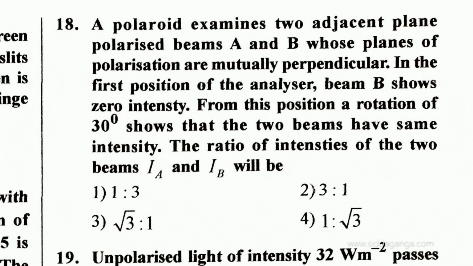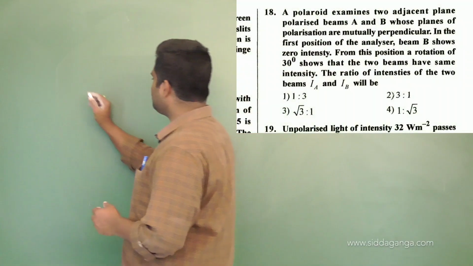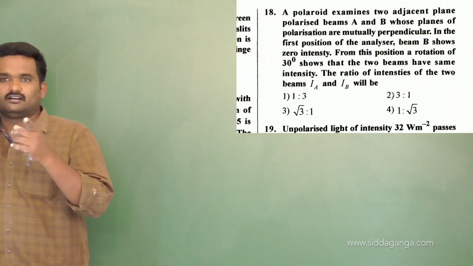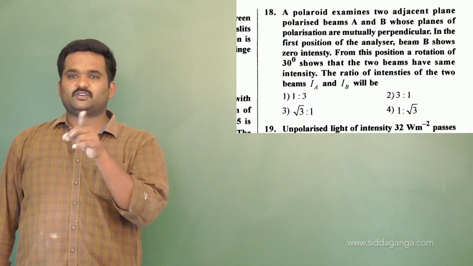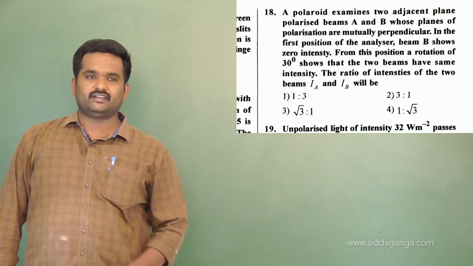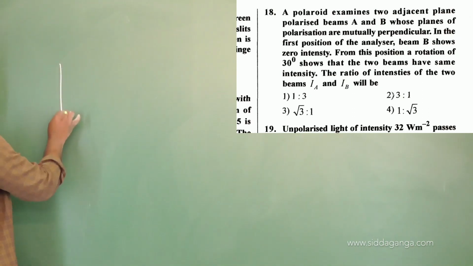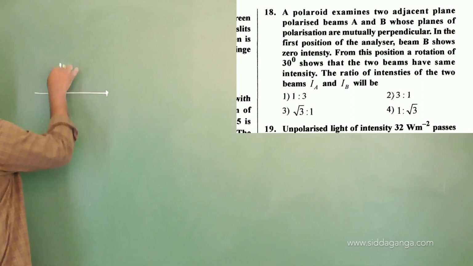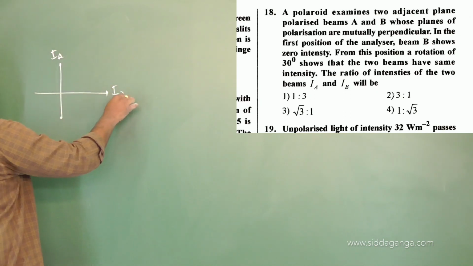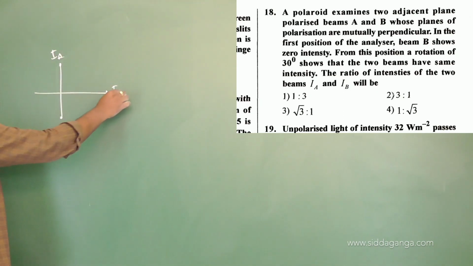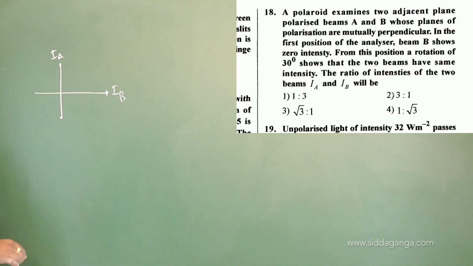See, initially what are they saying? When the planes are perpendicular, in the first position of the analyzer, beam B shows 0 intensity. It shows 0 intensity when both of them are perpendicular to each other. This is IA and IB. If both are perpendicular, then the intensity will be 0. Why?